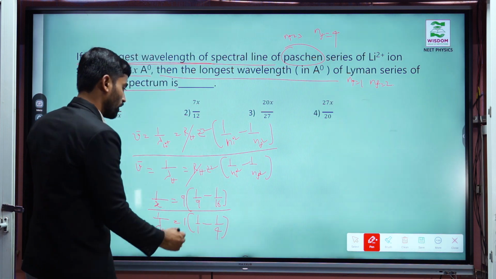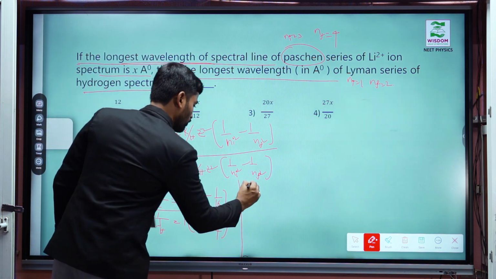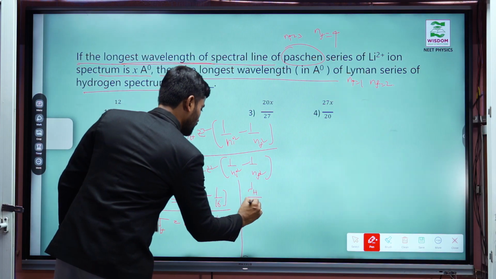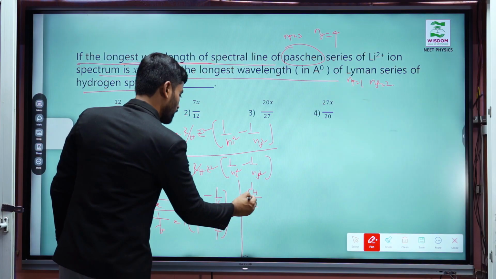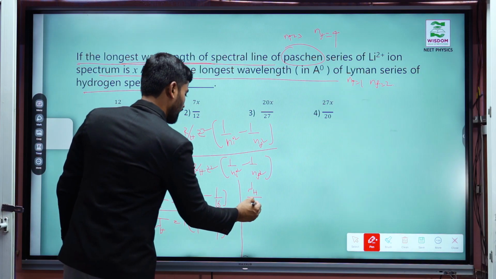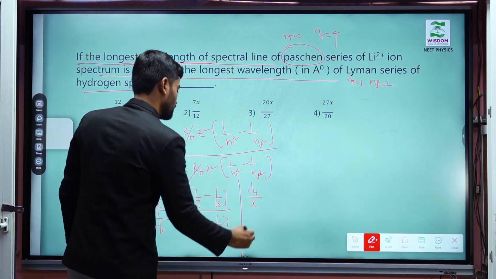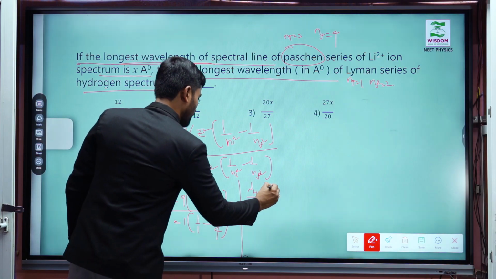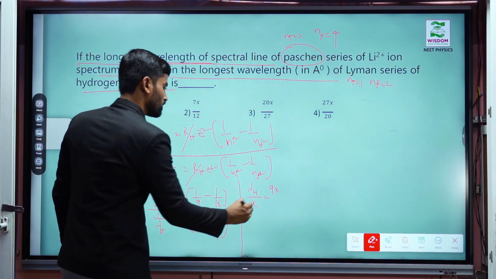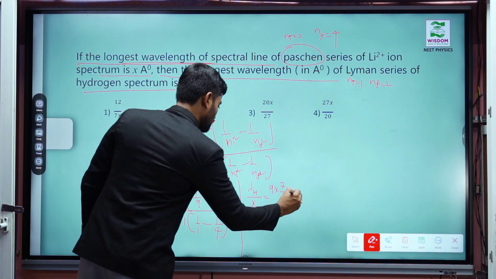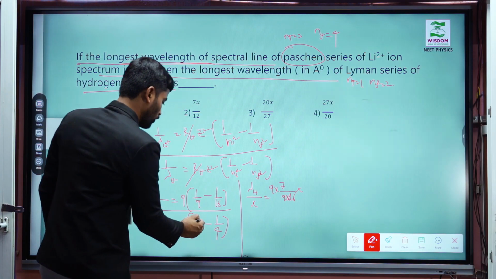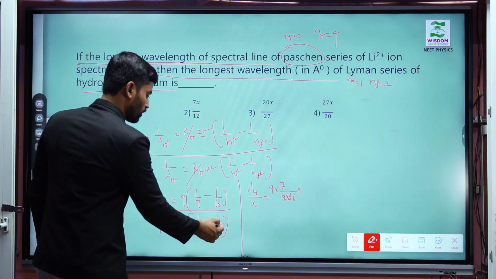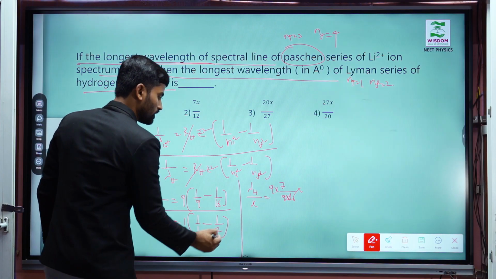Then the wavelength of hydrogen divided by the x angstroms of lithium longest wavelength equals 9 into LCM. If you do this, 7 by 9 into 16, into 1 by 1 minus 1 by 4, this value becomes 3 by 4.